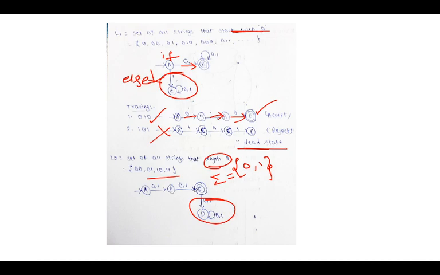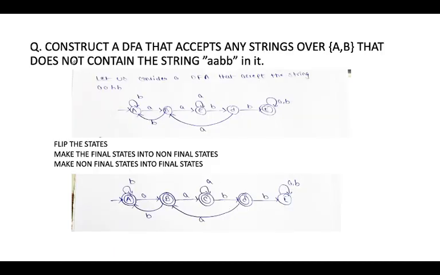Okay, here is an example. Let's construct a DFA that accepts any string over the input symbols a comma b that does not contain the substring aabb in it. Let us consider a DFA that accepts the string aabb. It is one procedure to solve this problem.